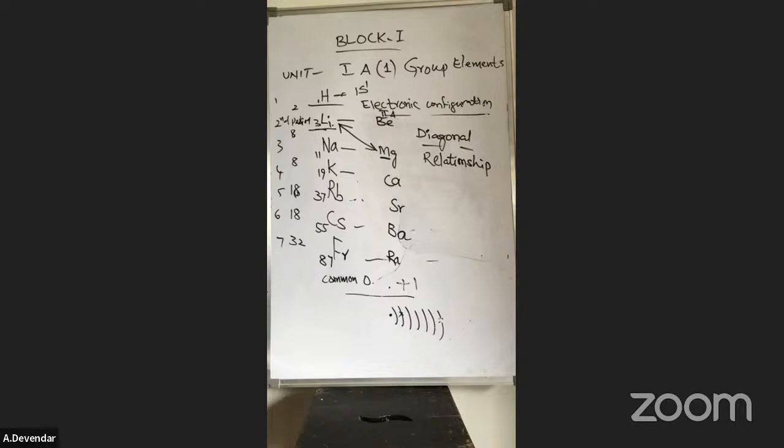Anomalous means some peculiar property. Just now you saw that lithium resembles magnesium, but sodium does not show this with calcium, potassium does not show it with calcium, rubidium does not show it with barium. Only this element shows a diagonal relationship. Please remember, that's why lithium shows some anomalous properties. Why? Because of its small size. Because of the small size, it shows the anomalous property.